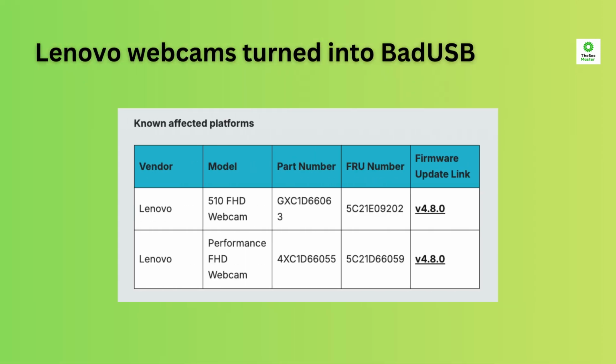Mitigations include updating webcam firmware immediately, disabling firmware upgrade functionality where possible, and treating USB peripherals as untrusted. For sensitive systems, consider using hardware-authenticated USB devices and physically disconnecting webcams when not in use. This discovery highlights the broader problem of trusting devices that run their own OS. Always vet your hardware and monitor USB enumeration events.